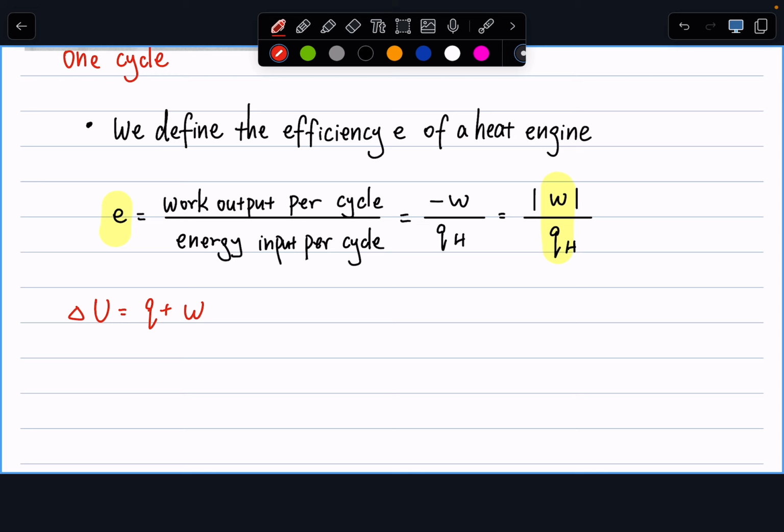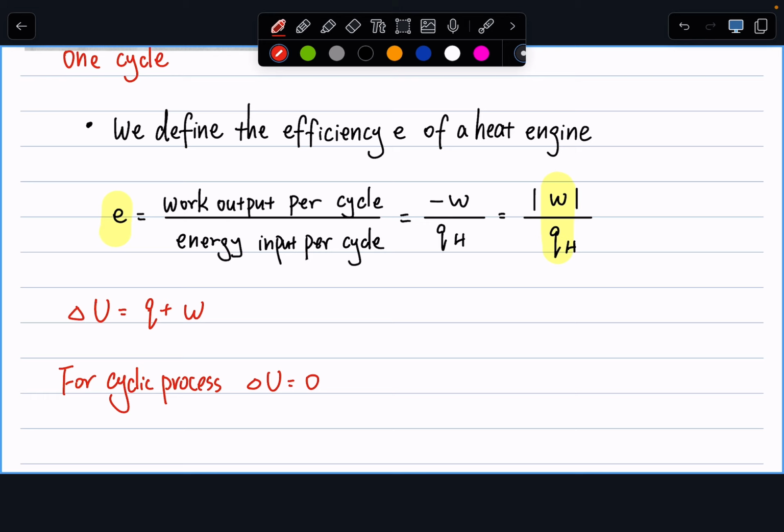The heat engine absorbs heat from the hot reservoir and then does work on the surrounding, or on the heat pump. And the heat pump uses the work output and then goes back to the original state. So we have a cyclic process. We have delta U equals 0, right? And again, the reason delta U is 0 is because internal energy is a state function, and for cyclic processes, the change in a state function vanishes to 0.